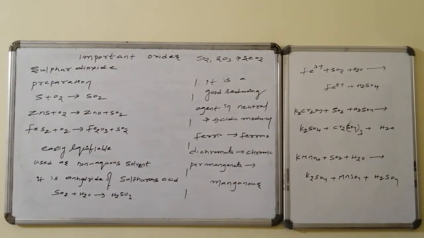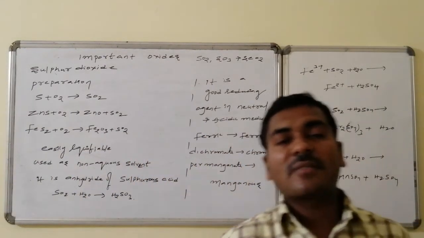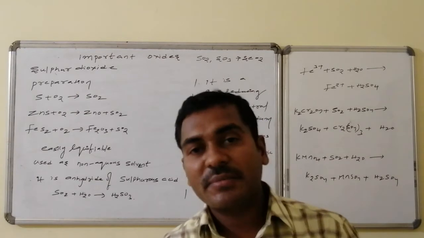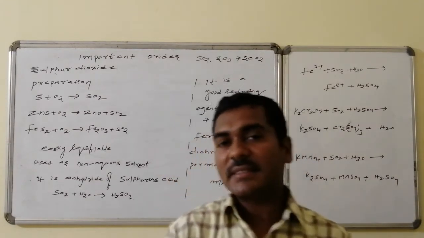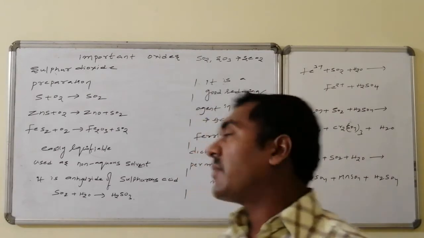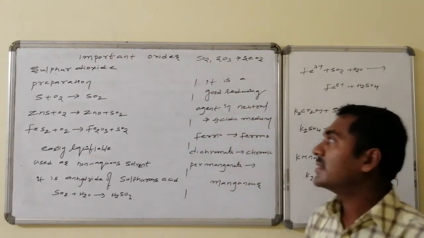Sulfur dioxide. The important oxides of sulfur are sulfur dioxide, sulfur trioxide, and another important oxide of the 6th group element is selenium dioxide. These are eligible for the discussion. Sulfur dioxide, the formula is SO2. We are discussing the sulfur dioxide.